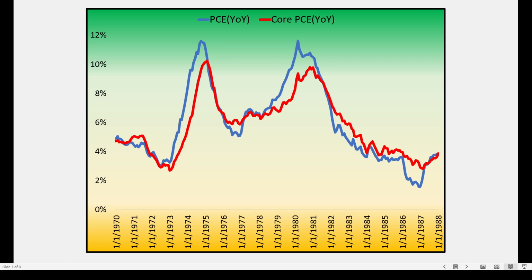Now, this chart in particular shows us 1970 through 1988, because these are very historic periods of time in terms of inflation, and we peaked out, especially including energy prices, in 1974, 1975, and again in the very early 1980s. Very interesting to see that we were registering 12% inflation levels at that point.